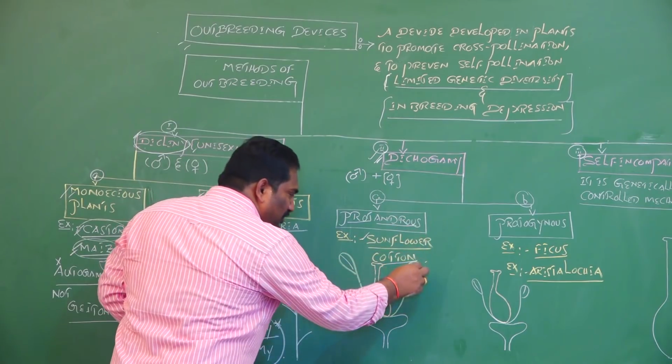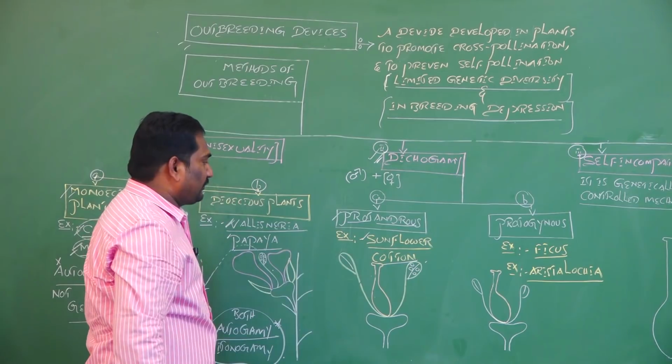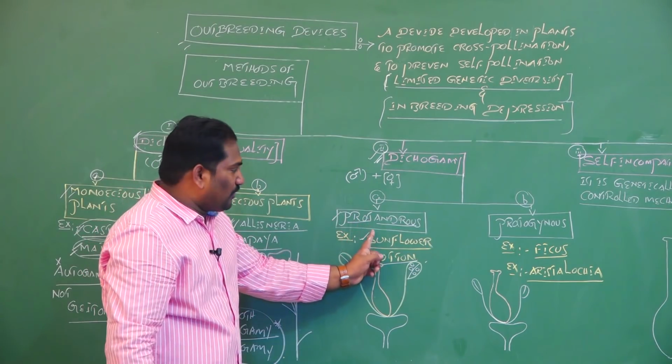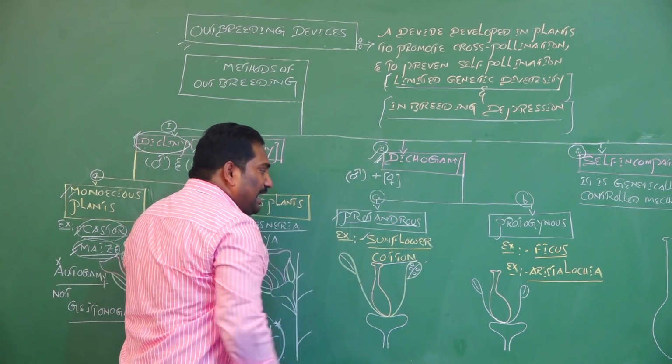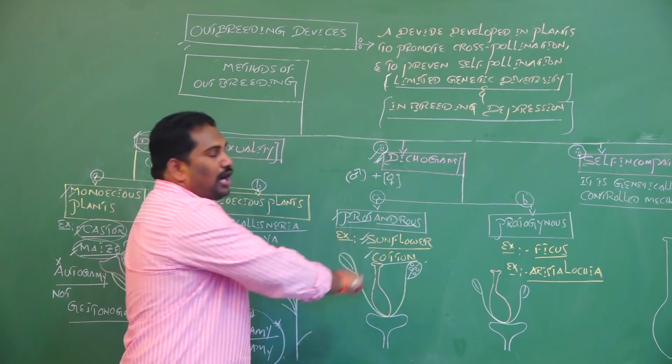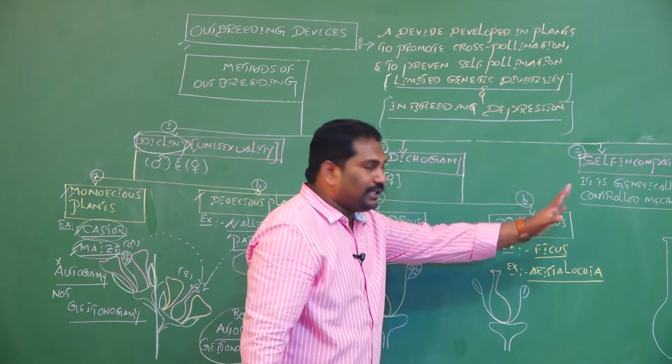If androecium matures first, earlier than the gynoecium, it is called as protandrous. Protandrous prevents self pollination and promotes cross pollination. It is one of the types of dichogamy. Example, sunflower and cotton.